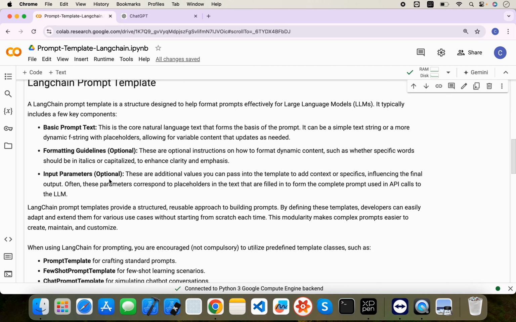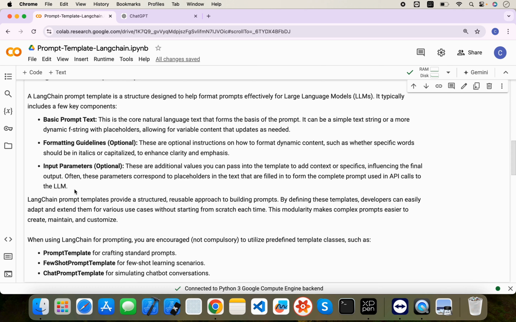You can provide guidelines like, I need the response in this format, like the title should be in bold, kind of thing, right? And last is the input parameter. So whenever you want to create dynamic prompts, right, it should contain an input from the user, right?